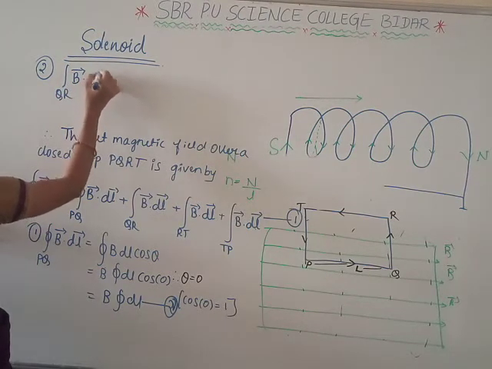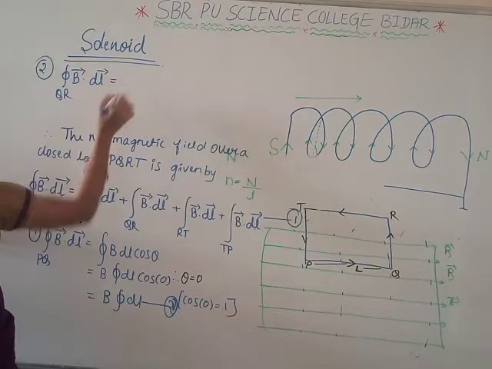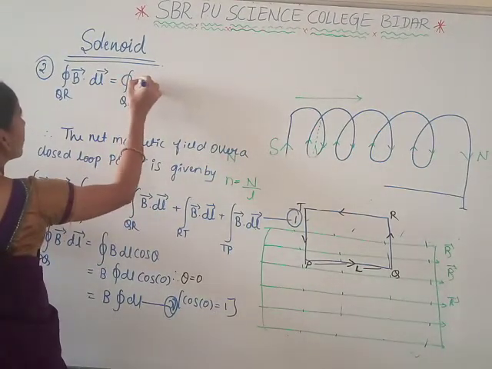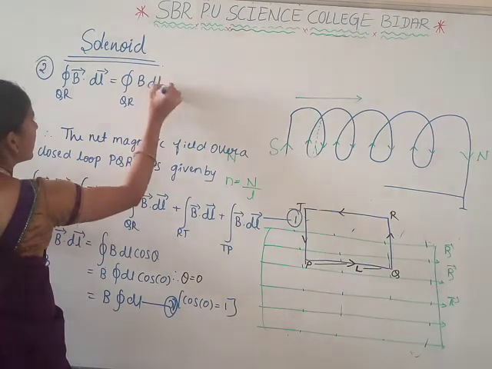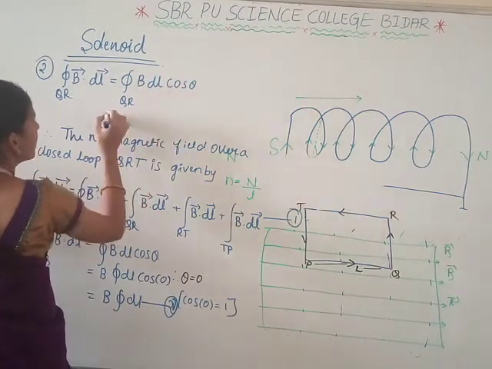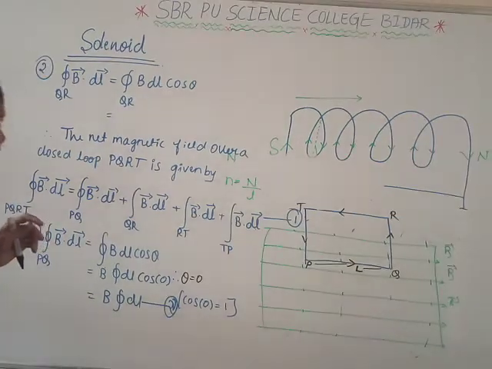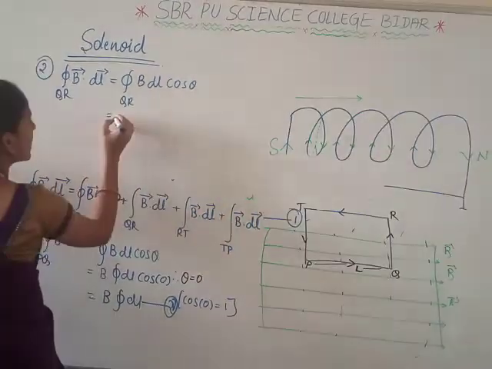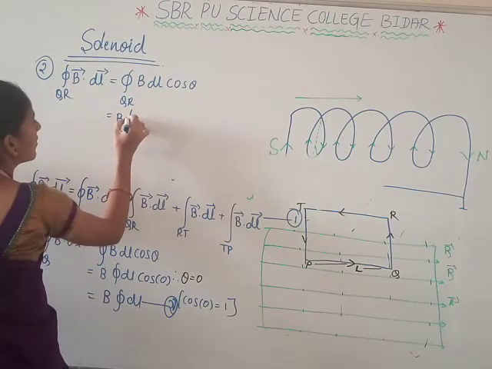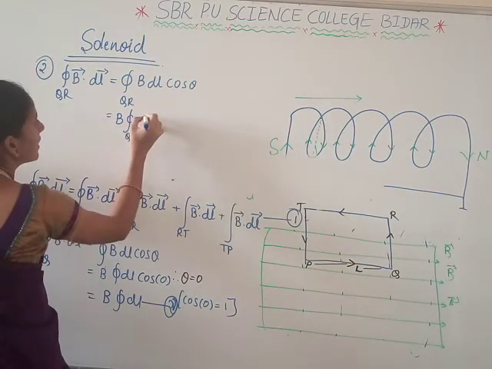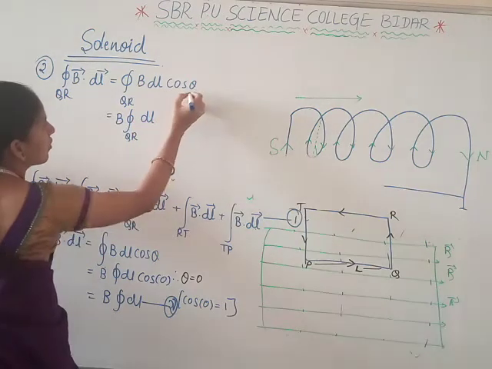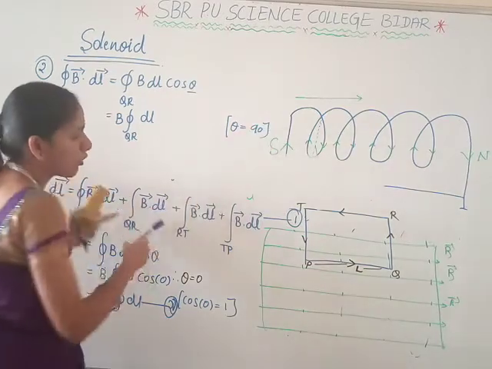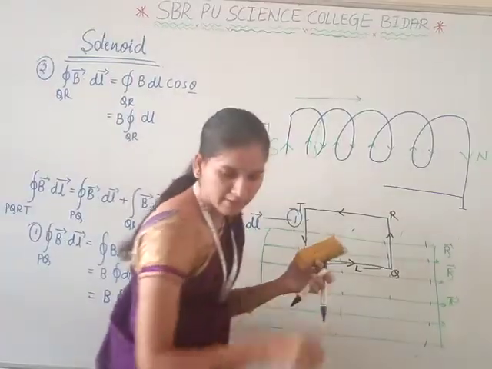Along QR, the line integral of a magnetic field is equal to the closed integral of B into dl into cos theta. Here B comes outside along QR, and the angle theta between B and dl is 90 degrees. How it is 90 means, see here,